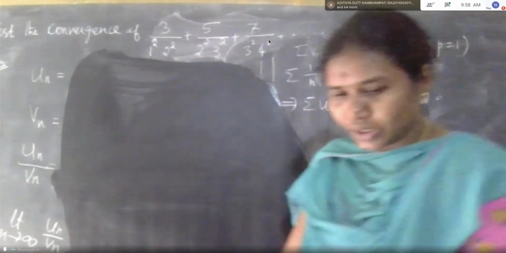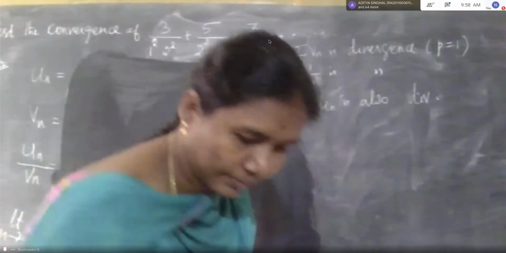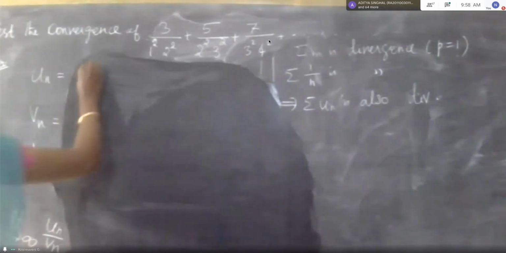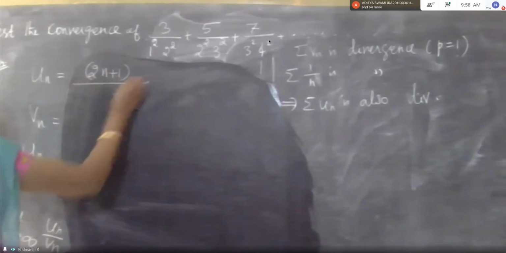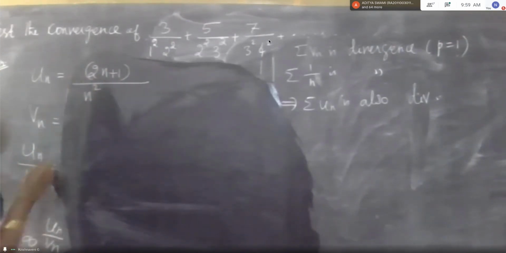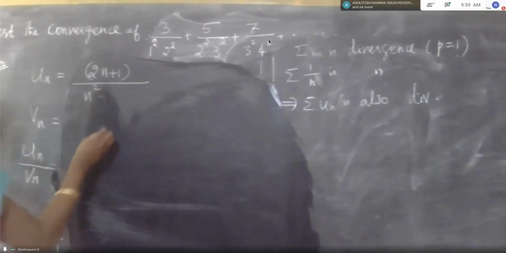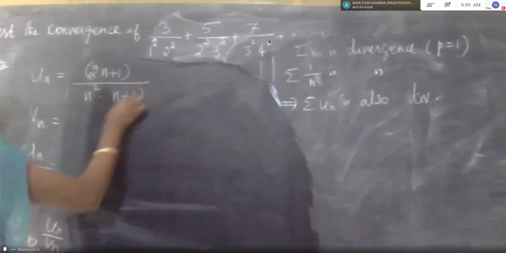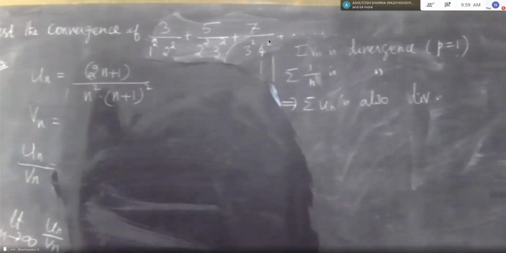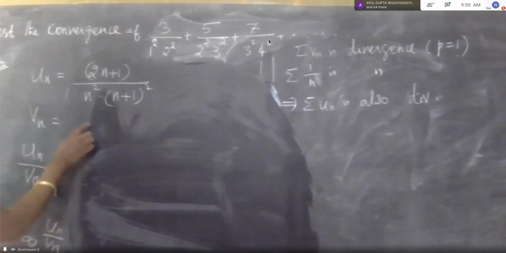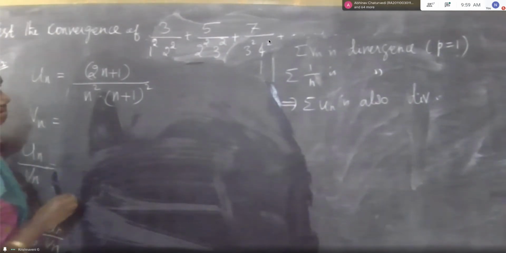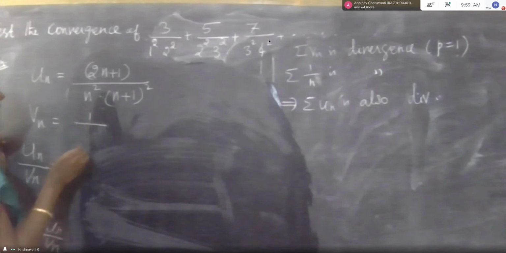Un is 2n plus 1 upon n square into n plus 1 whole square. Guys, first we have to write the correct nth term. And then here Vn is 1 by n cube.